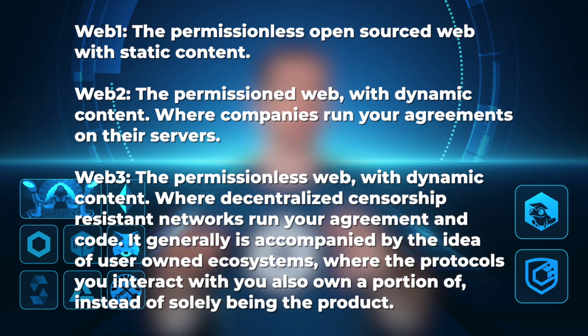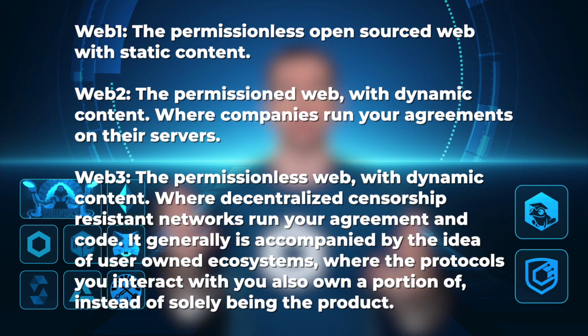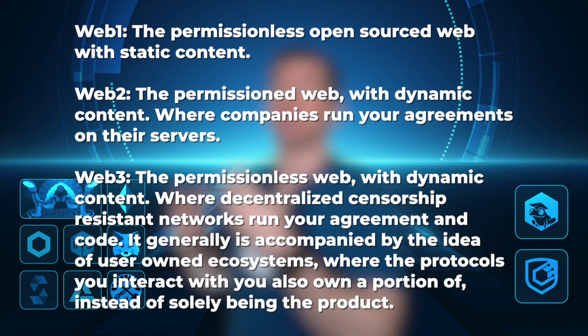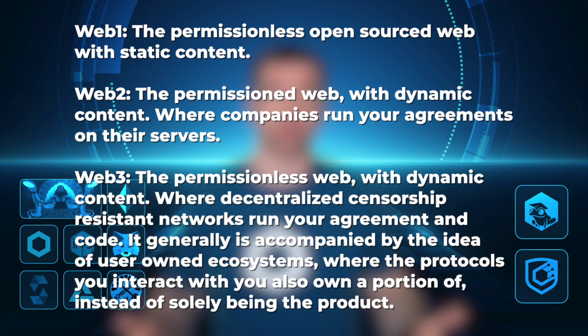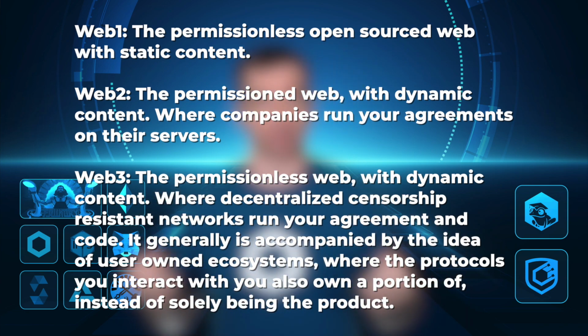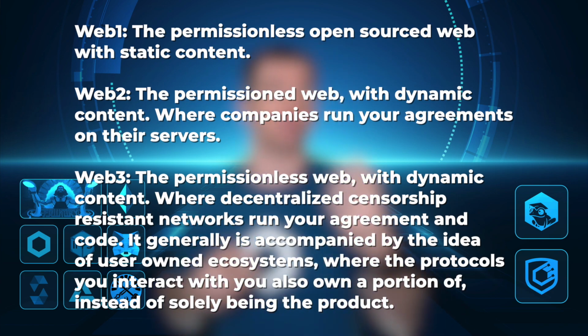You'll also hear the term Web3 a lot in this video and in the industry. Web3 is the idea that blockchains and smart contracts are the next iteration of the web. Web 1 being this permissionless open source world with static content. Web 2 being the permissioned web with dynamic content, but all the agreements and logic runs off of centralized servers where they control your information. And then Web 3 comes back to the permissionless web, but once again with dynamic content. And instead of centralized servers running your logic, decentralized networks run the logic, creating these censorship-resistant agreements that these smart contracts enable. It is also generally accompanied by the idea that the users own the protocols that they work with, and it's an ownership economy. You'll see what I mean later in this course.